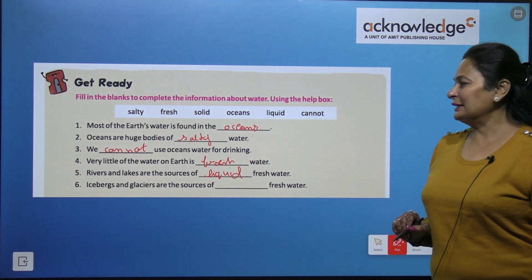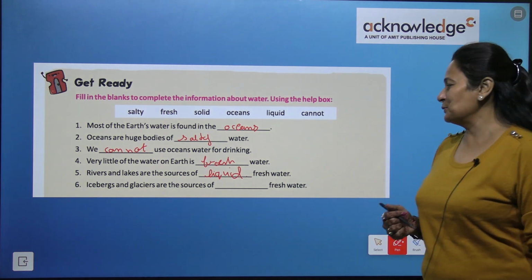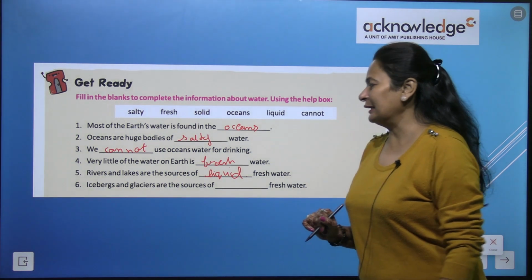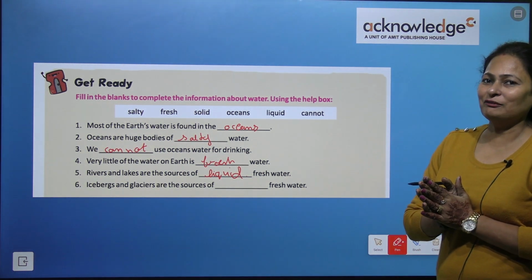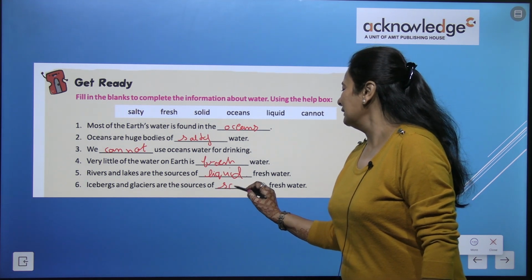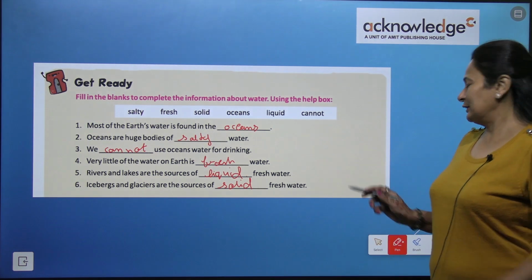And the last one is, icebergs and glaciers are the source of, very good answers by you all, solid fresh water, right?